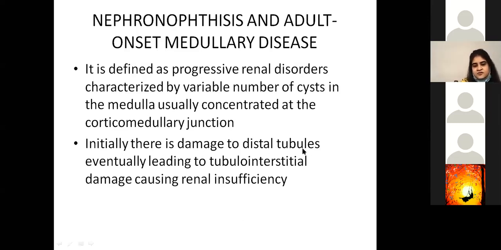Initially, there is damage to the distal tubule, eventually leading to tubulointerstitial damage and progressing on to renal insufficiency. So when it causes damage to the distal tubules, it will cause tubulointerstitial damage, progressing on to renal insufficiency.